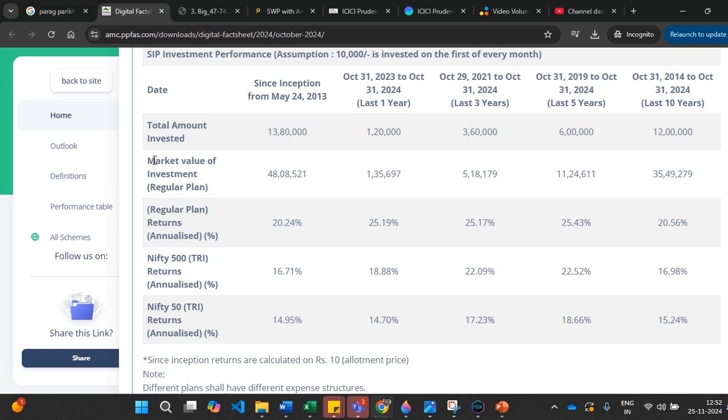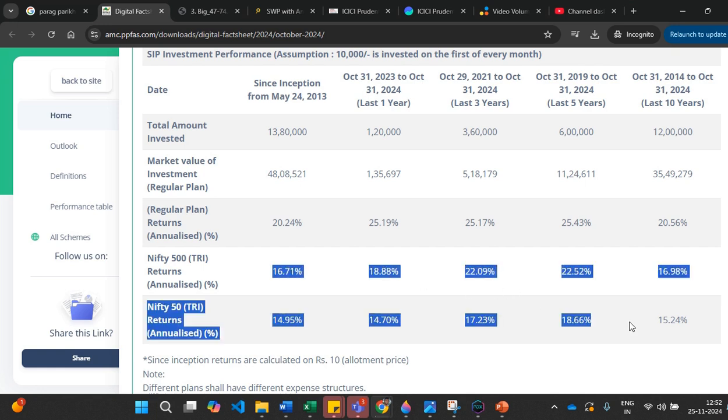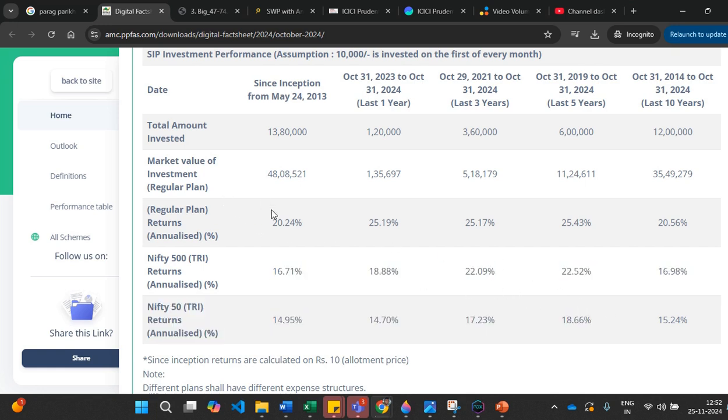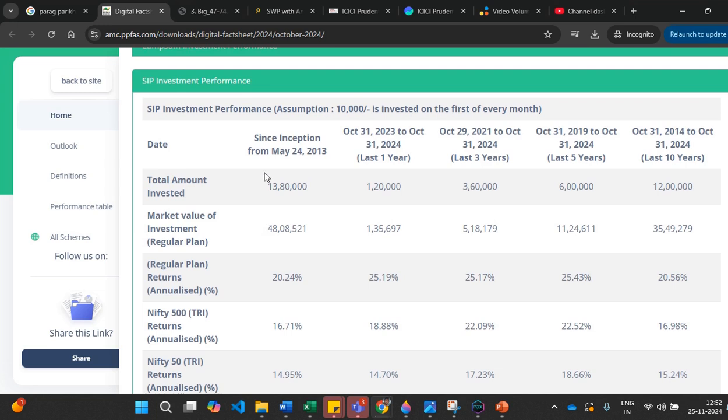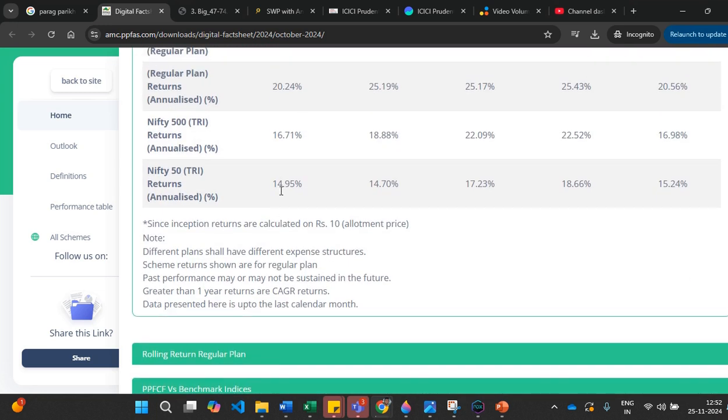The market value of the investment will be this much, and in the regular plan this much. Okay, and if you see the Nifty, you would have gotten this percentage, and for Nifty 50 this much on the investment. So whatever the plan is, if it always beats the benchmark they set, that is how you can see the performance in the SIP investment performance.